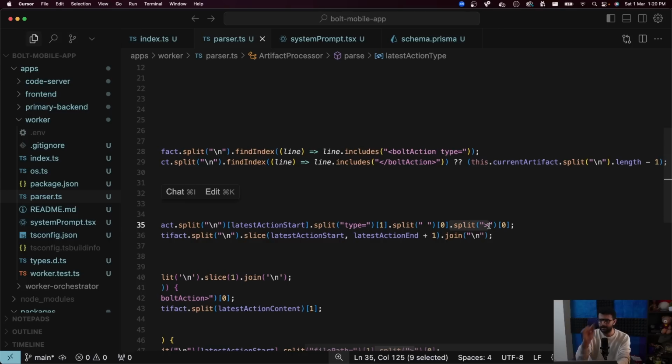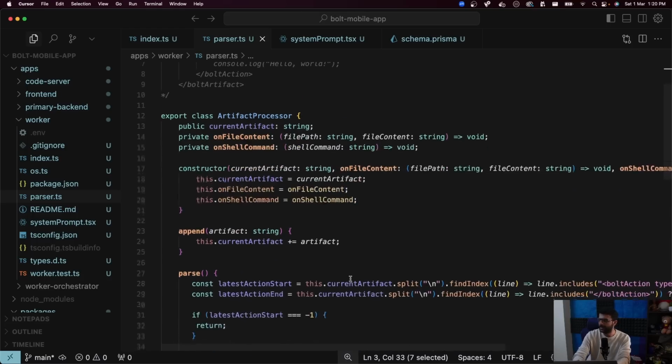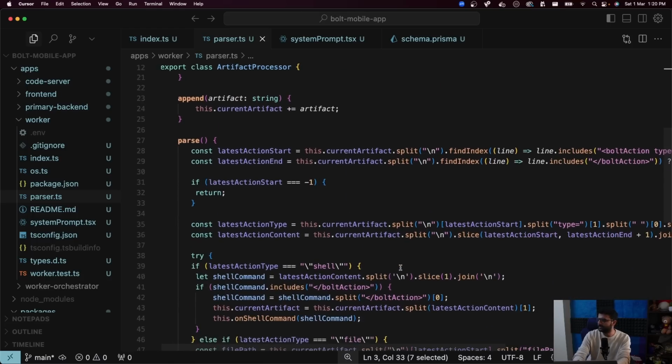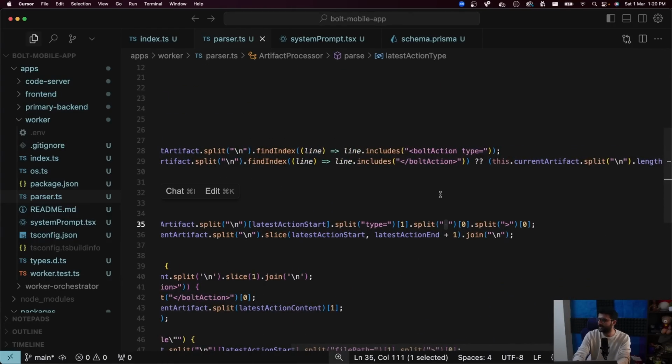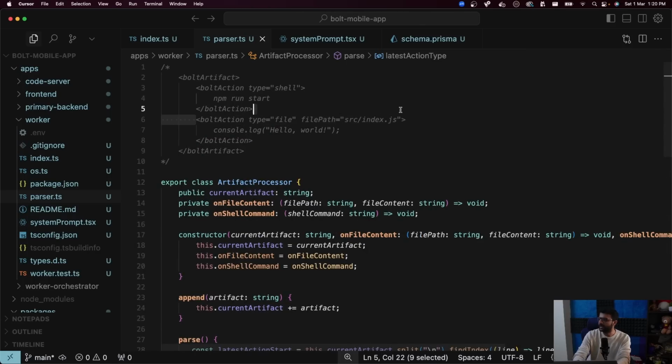I split it by closing brace, which means type equal to shell, closing brace. I split it by this, which means an array is created with shell as the first element, and then shell is what I store in the variable. The other thing I've done over here is first split it by space and then split it by closing brace, because if you look at it, this doesn't really end over here. After this there is a space, and much further ahead there is a closing brace.